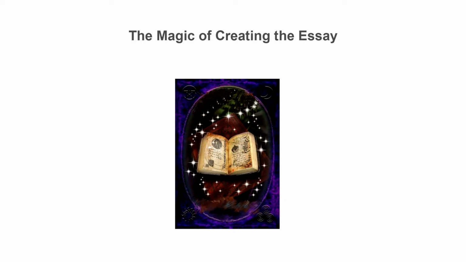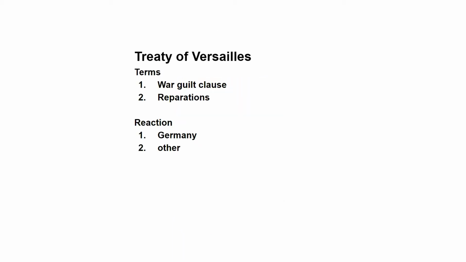For you to show you how to take the information that I've already given you and how to create it into this wonderful essay. And I've decided to call it the magic of creating your essay. So this is what you have for all three chapters. I'm doing this with chapter 1 so I can give you full examples. And of course we're using chapters 4, 5, and 6.